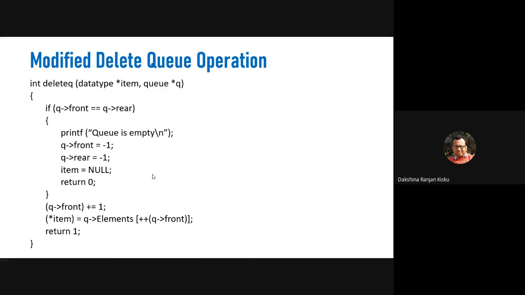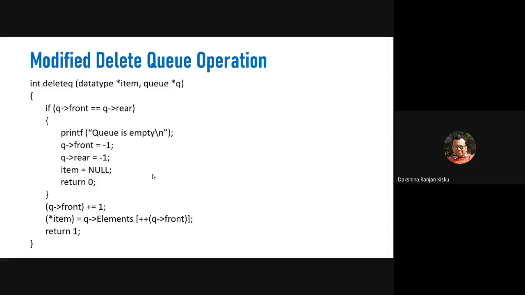Otherwise, if q front is not equal to q rear, we increment the q front by 1. Since the deletion operation is performed at the front of the queue, q front will be incremented by 1. Then we indicate the next element by the next statement, star item equals q elements plus q front.